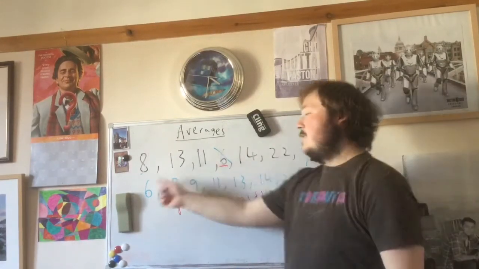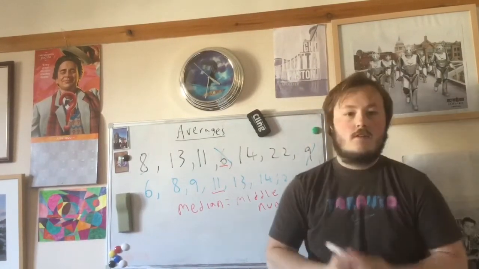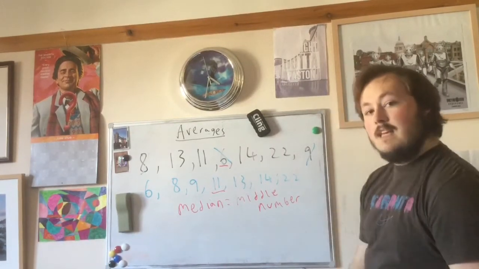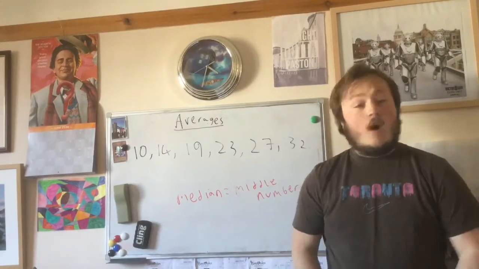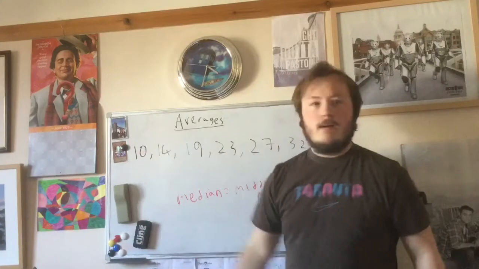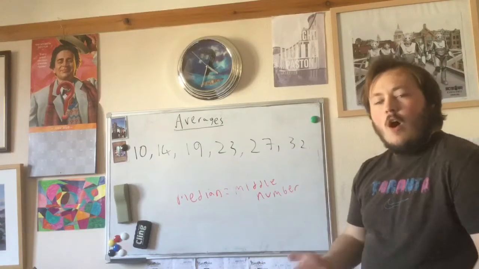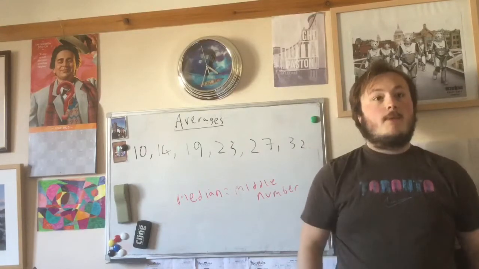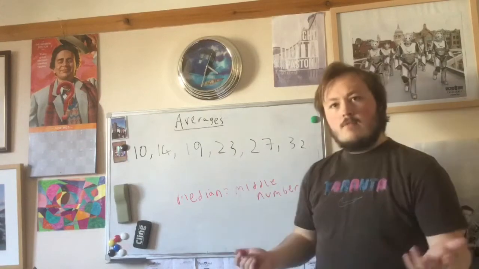Now, here is my set of numbers in the order. Now the most central number is 11. That works now because that is in order and it's the most central. So in this case, the median is the middle number, which is 11. But what about this data set? I've ordered it, absolutely fine, but can you see a problem? There's an even number, which means that we can't go for a number slap bang in the middle because it's not a whole term in the data. So for example, when we had 7, you'd eliminate them, so we end up with the 4th number because it means there's 3 on each side. So how do we find the median in an even number of data?